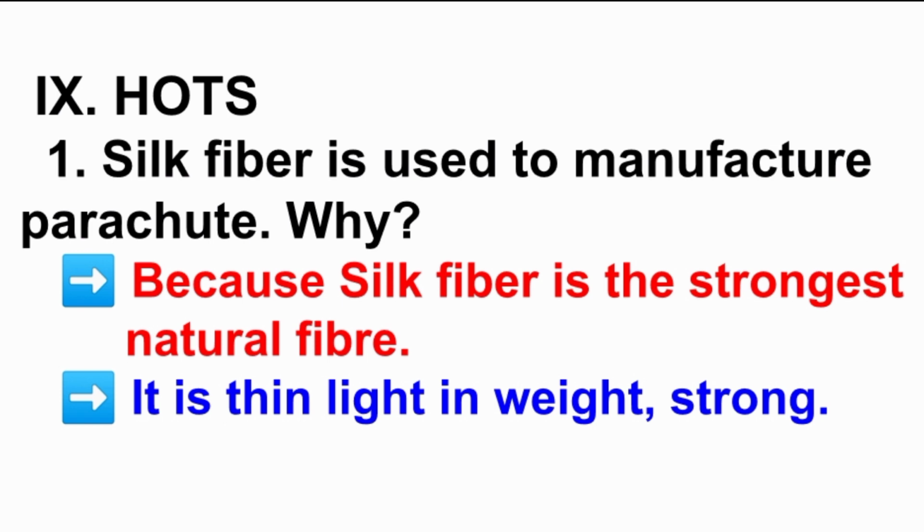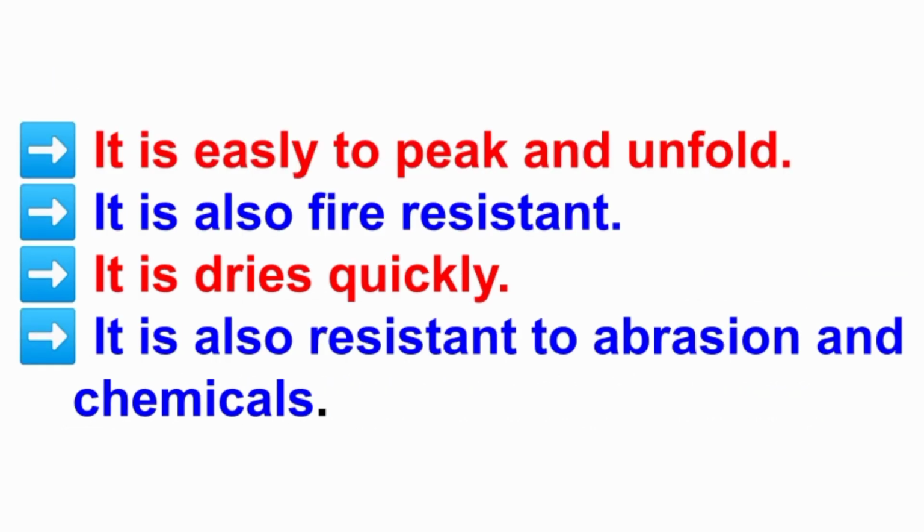Ninth Roman letter, HOTS. HOTS means higher order thinking questions. First question, silk fiber is used to manufacture parachutes. Why? Answer, because silk fiber is the strongest natural fiber. Then it is thin, light in weight and strong. Then silk is easy to pack and unfold. Then it is also fire resistant. Then it dries quickly. Then silk is also resistant to abrasion and chemicals. Abrasion means the act of abrading, wearing or rubbing off, especially the wearing away by friction.